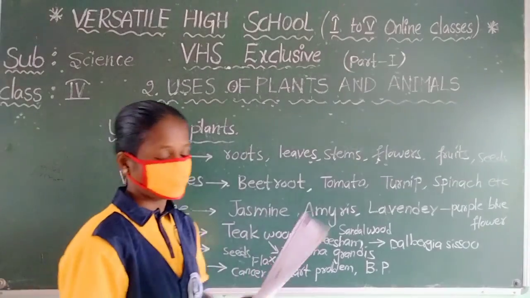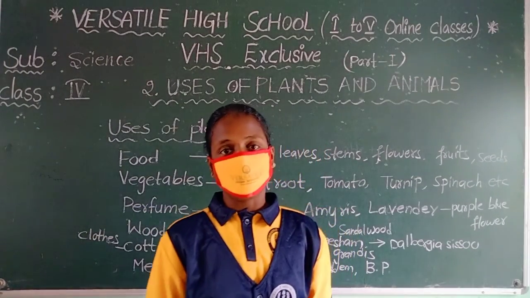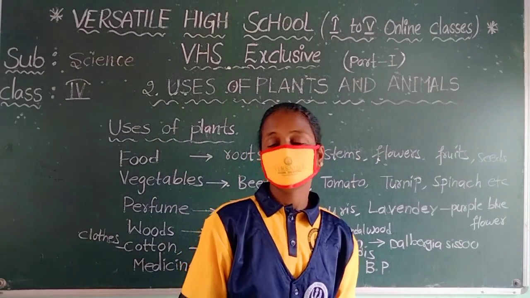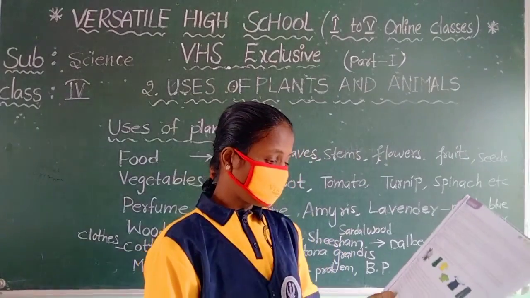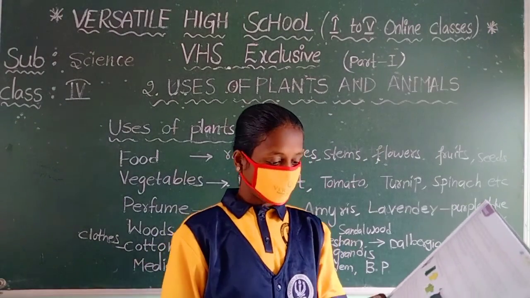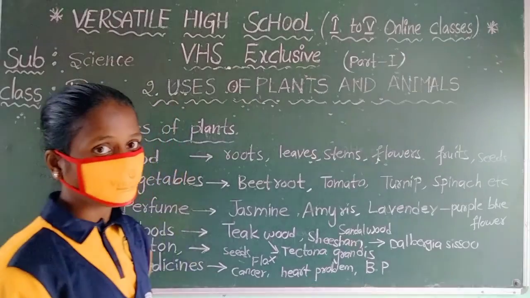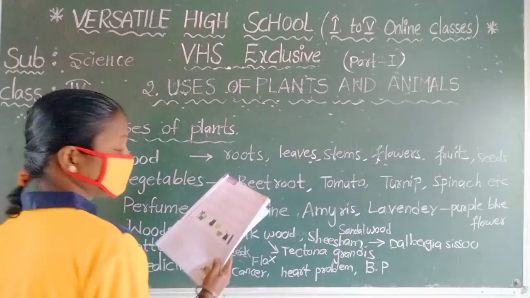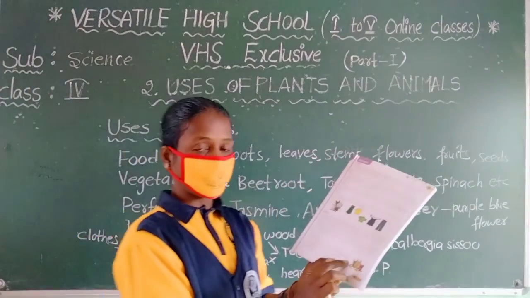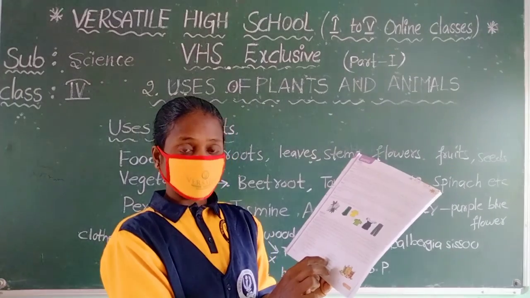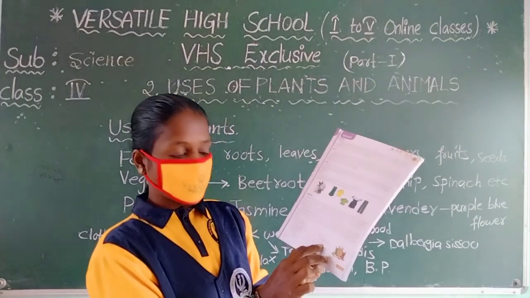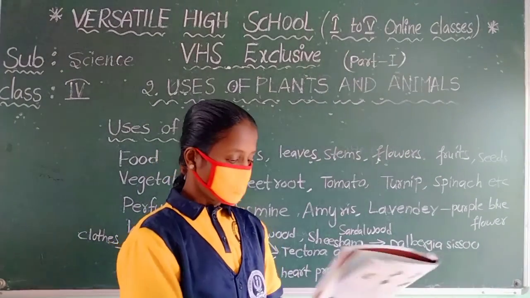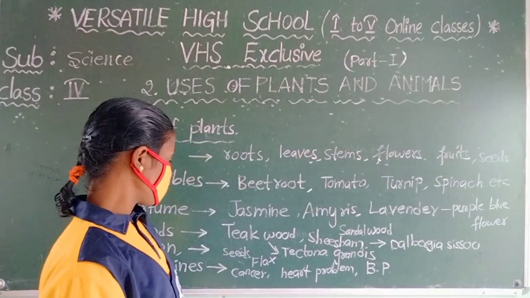Here is the list of medicinal plants. What are the medicinal plants? Drumstick. You know the drumstick? Drumstick leaves are also used as medicine. And hummingbird tree leaves, radish leaves, spinach, Indian spinach and mint leaves, little hogweed leaves, green amaranthus, spleen amaranth. These are the list of medicinal plants.